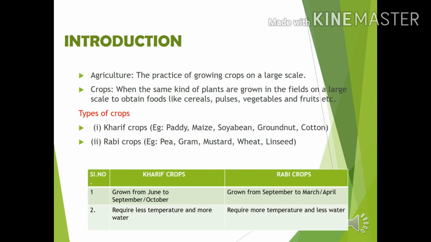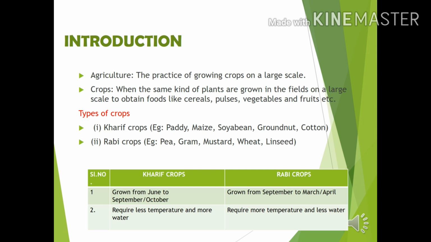Coming to introduction, what is agriculture? The practice of growing crops on a large scale is called agriculture. What are crops and what are the two different types of crops? When the same kind of plants are grown in the fields on a large scale to obtain foods, they are called crops. There are two main kinds of crops based on the season we are growing and based on the requirements